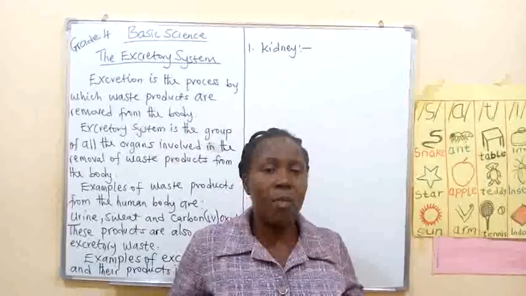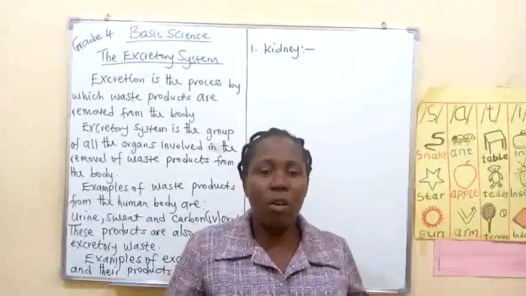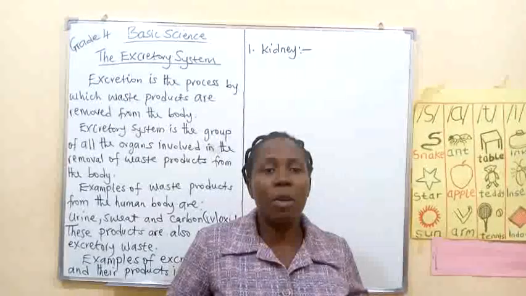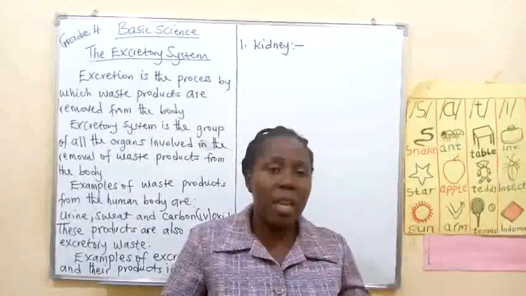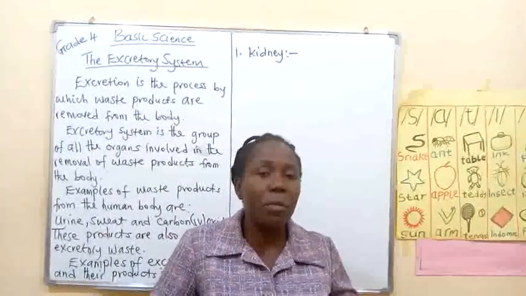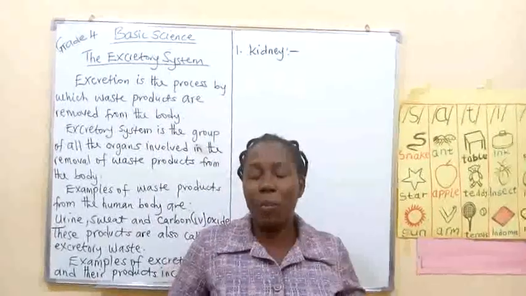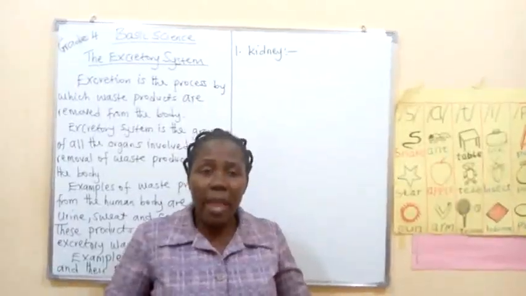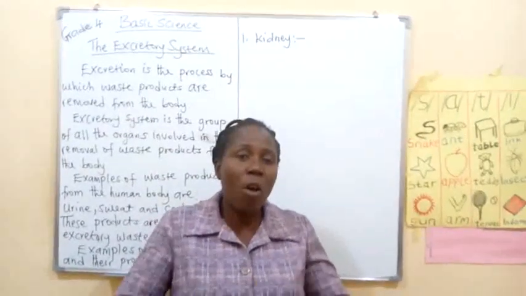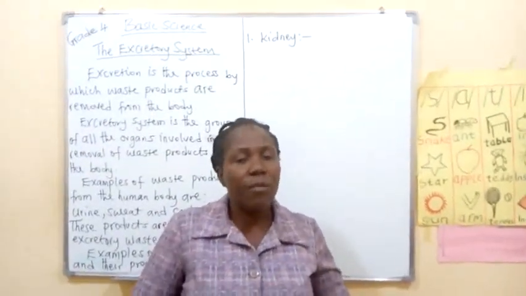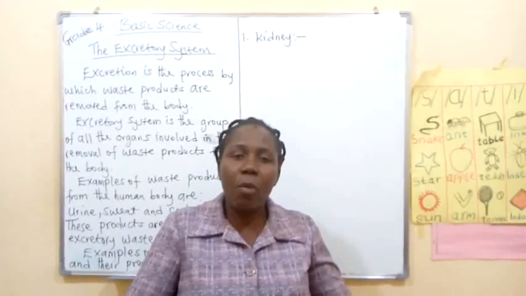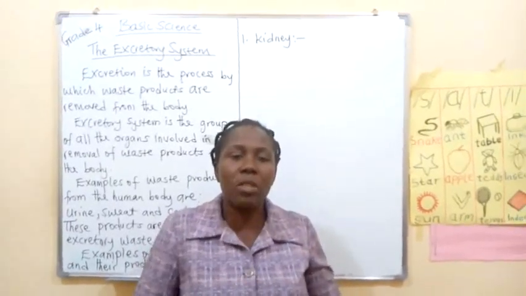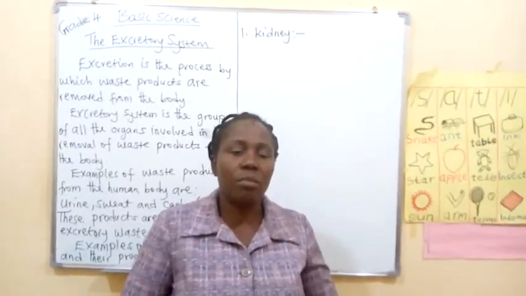Excretion, we have known the meaning of excretion, the removal of waste product from the body. While defecation is the removal of undigested food product. Please take undigested food. Take note of that. Defecation is the removal of undigested food from the body, and the process by which we carry that out is called ejection.